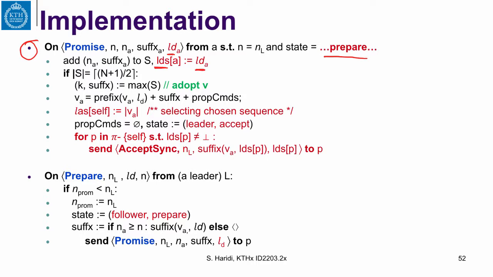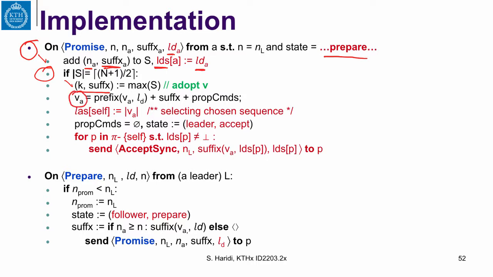And we got the pair, which is the round it has accepted and the suffix of the sequence that has accepted that round. And as we did before, we collect a majority and we pick the max suffix with the max round number. And that suffix is now interesting.